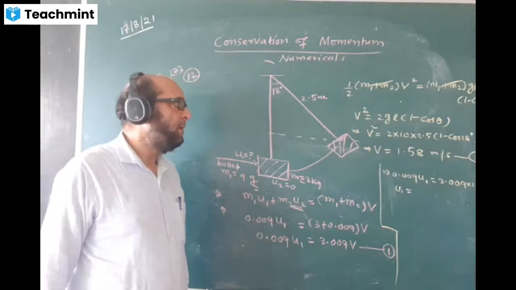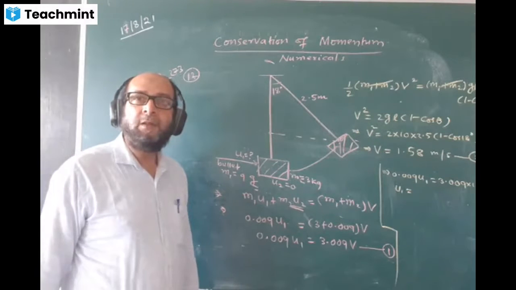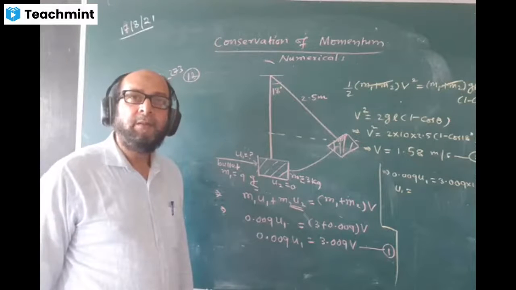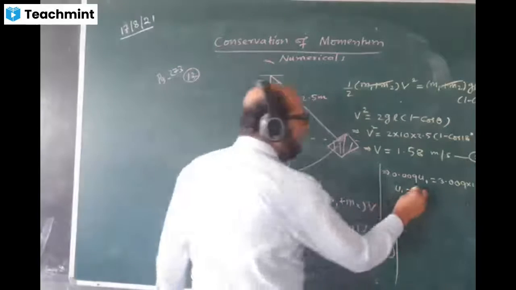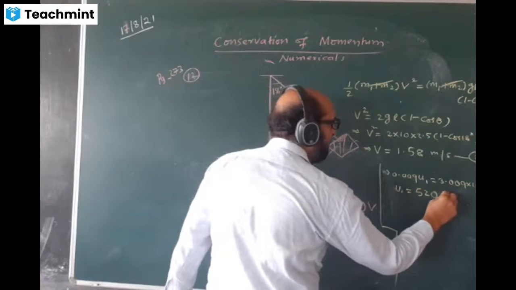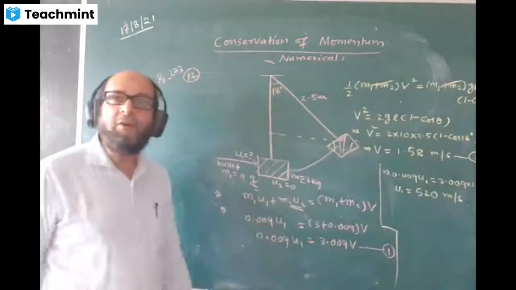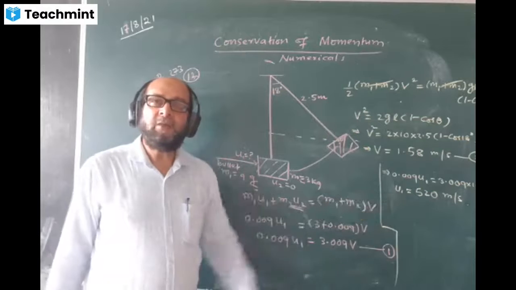What is it? What answer do you get? 520. U1 value should come 527.77. In the book 520 meter per second is given because you rounded off and all. So the answer may vary a little bit, but this answer is also right.